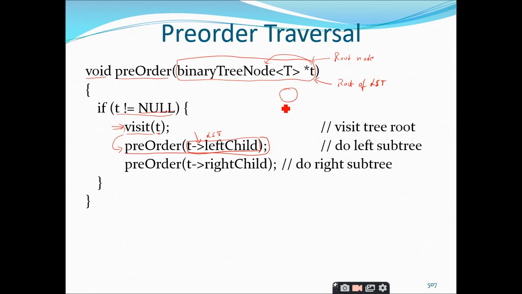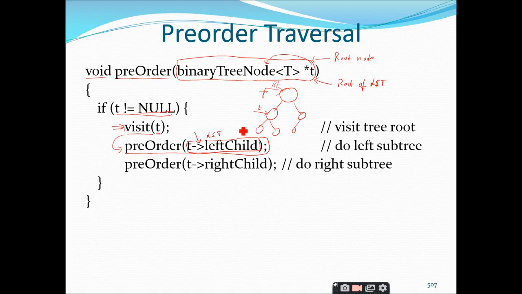For example, I take a tree like this. Initially, at the first iteration, this becomes the T, that is the root node, and in the second iteration I am calling the pre-order function with T of left child, therefore this node becomes T. After visiting, that means after printing the root node, again I am calling the pre-order function with T of left child.